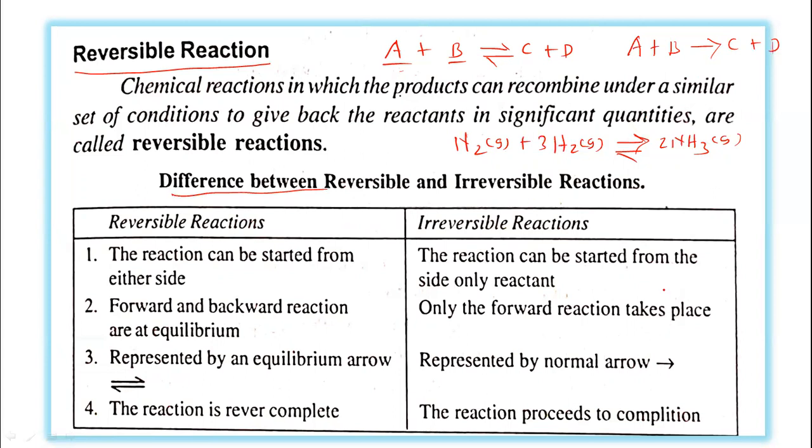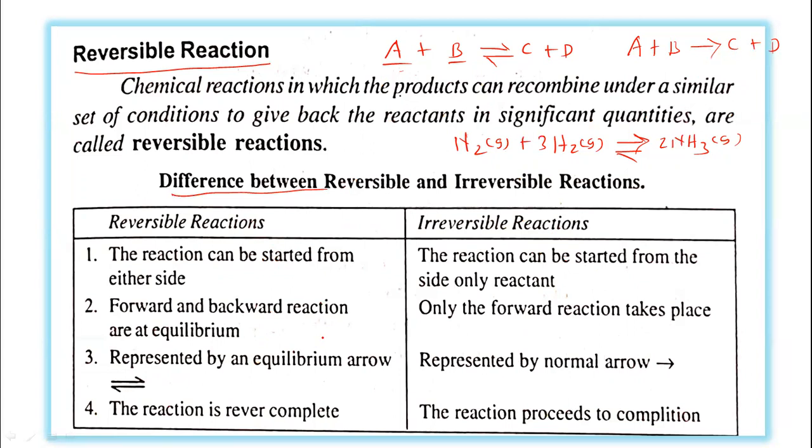In a reversible reaction, both forward as well as reverse reactions take place. Reversible reactions are represented by an equilibrium arrow, you can see here, and irreversible reactions are represented by a normal arrow like this, only in one direction.